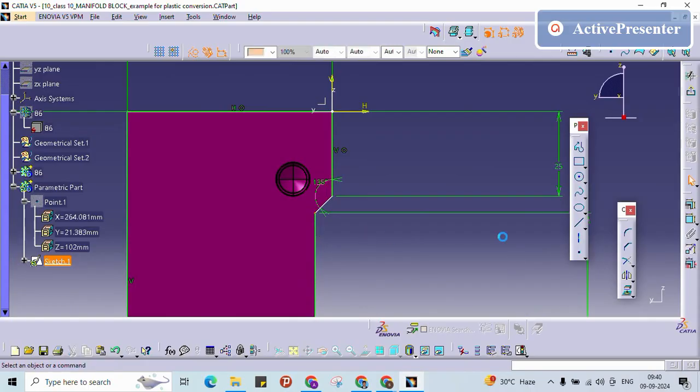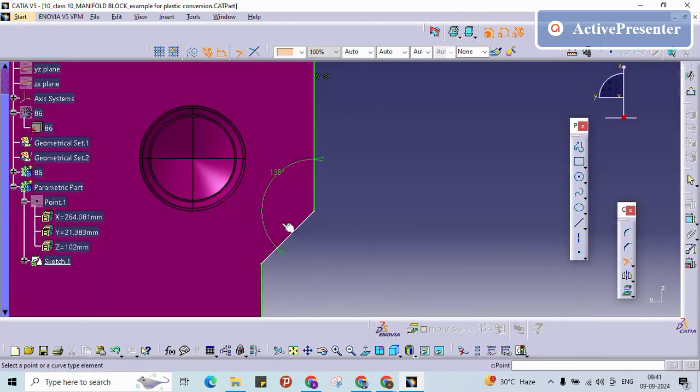So this line and this line I need to join properly. What I am doing is giving the trim option, so that after giving this one you are able to find the coincide constraint. Previously it had an individual point, and this one also an individual point; both were not merged. Just by giving the coincide, see, now it is coincide.